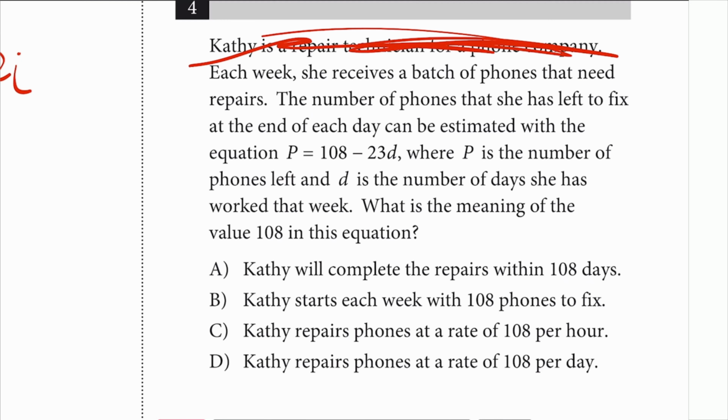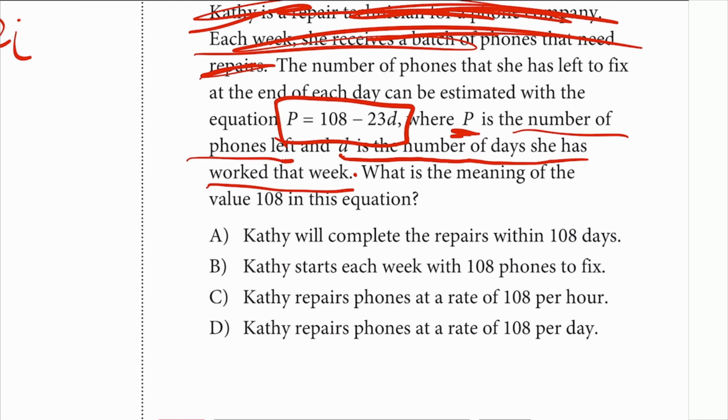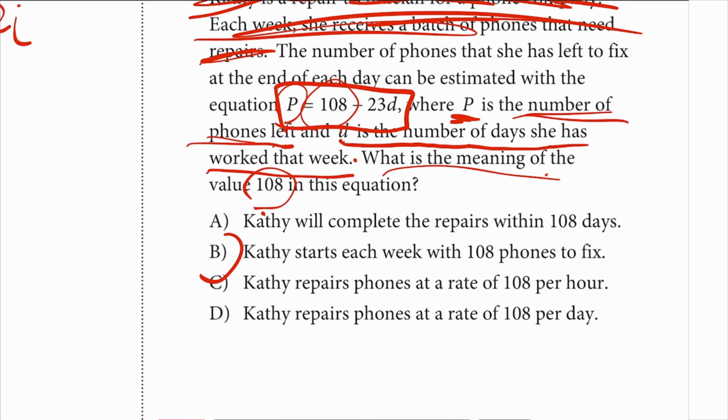Next, number 4, Kathy's a repair technician. Each week, the number of phones, blah, blah, blah. So this is the equation. That's the linear equation, and P is the number of phones she left, and D is the number of days that she has worked that week. So what is the meaning of the 108? Well, they told you P is the number of phones, so that 108 is probably something about number of phones. She works on all these phone repairs, so 108 is probably how many phones she got to begin with, so probably B it is.